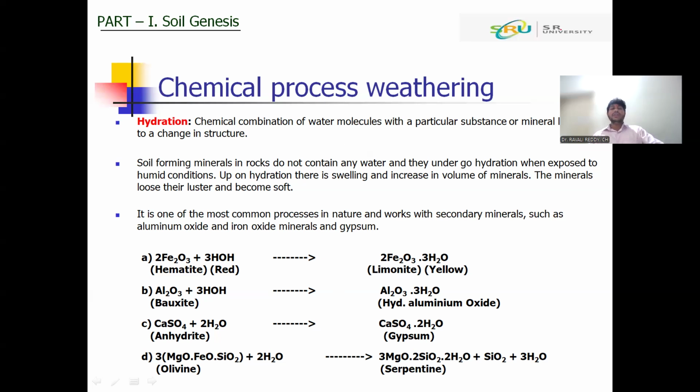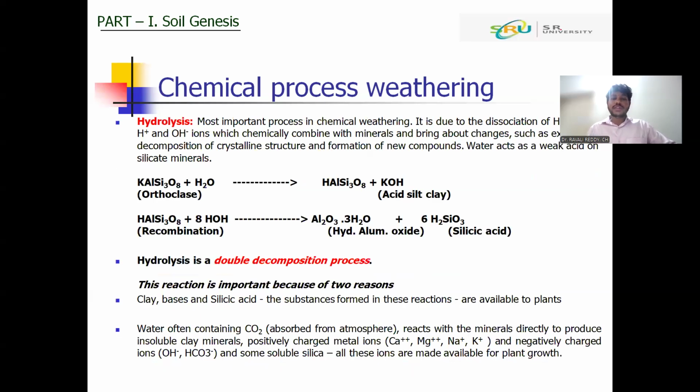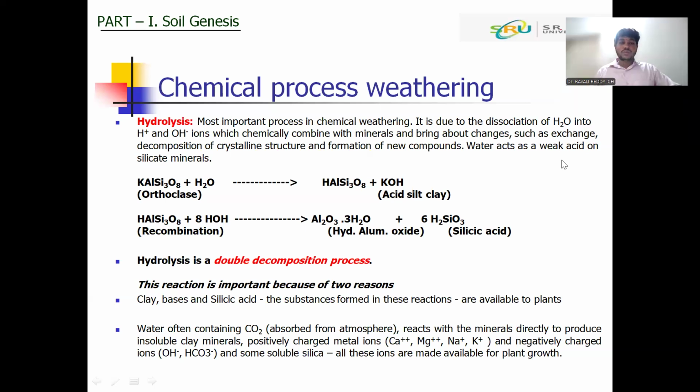Next one is hydrolysis. Hydrolysis is the most important process in chemical weathering. Not only in chemical weathering, but in all types of weathering. Here the water will dissociate into H and OH ions and combine with the minerals and change them into other minerals and form a new compound. So this process of chemical weathering, hydrolysis, will convert the primary minerals into secondary minerals.